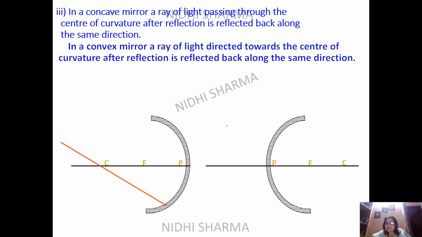Now the third rule, if you pass it through C, you can see this, that it will not be having the reflection on any side, it will be reflected back. And you can see, because it's a normal, that is why it is being done. Whenever we are coming at 90 degree like this, it will be reflected back. Whenever a ray of light comes as a normal on the mirror, either plane mirror or a convex, concave, spherical mirror, then it will be diverged back. That's a rule. So you can see here, it will also be doing like this, and then once again, it will be reflected back, and in this way, you can use this rule.